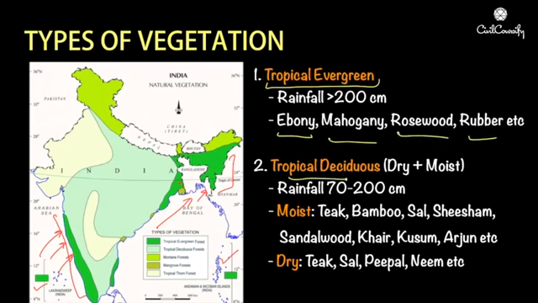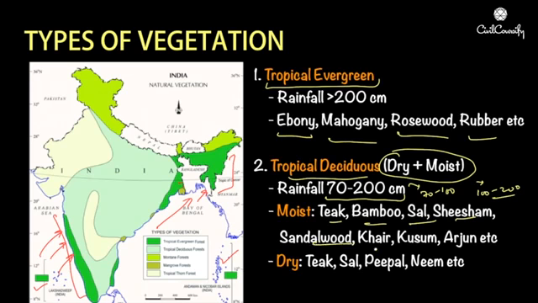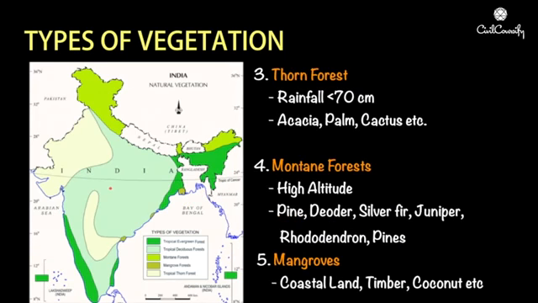Next is tropical deciduous forest. They are further divided into dry and moist tropical deciduous forests. The rainfall range for tropical deciduous is 70 to 200 centimeters, whereas it is 70 to 100 for dry and 100 to 200 for moist deciduous forests. In the moist deciduous forests, the vegetation we get is teak, bamboo, sal, shisham, sandalwood, khair, kusum, arjun, etc. And for dry deciduous forest, the vegetation would be teak, sal, peepal, neem, etc. As you can see in the map, most of the area in India is under the deciduous forest type.